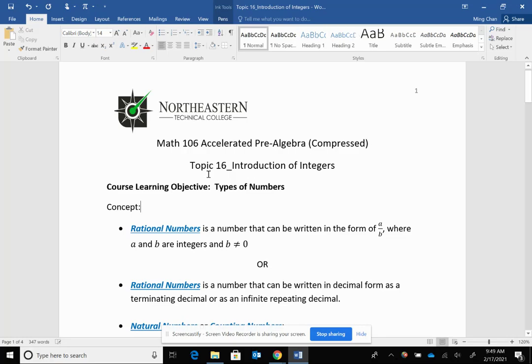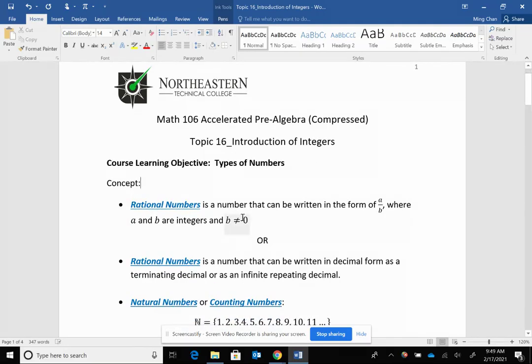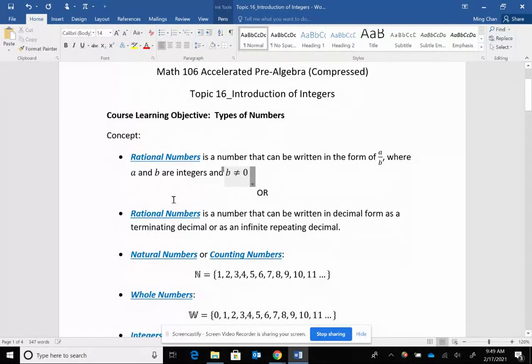Hey everybody, welcome to topic number 16, Introduction of Integers. Here we're going to take a look at some of these words that I already talked about a little bit in the previous videos, but I want to formally introduce all these words together. I call them different types of numbers.